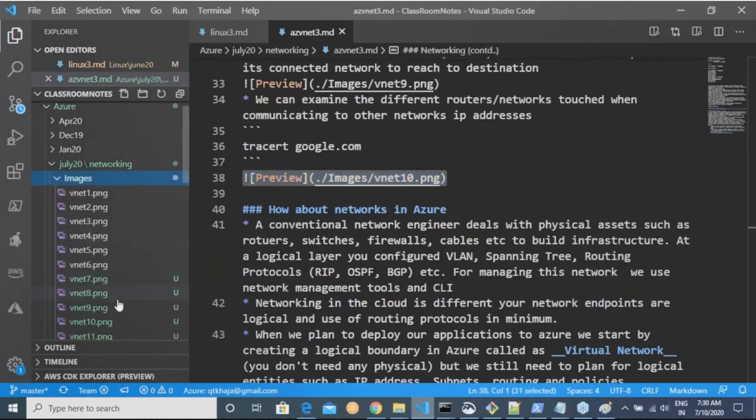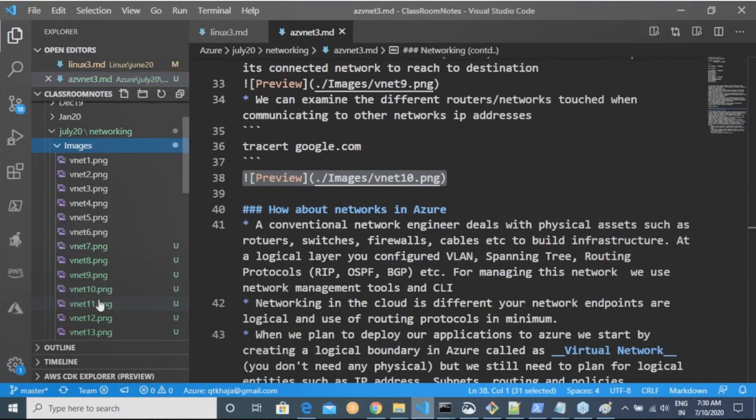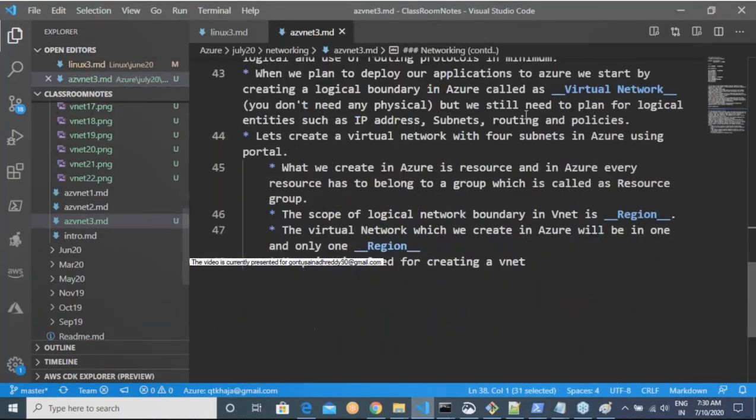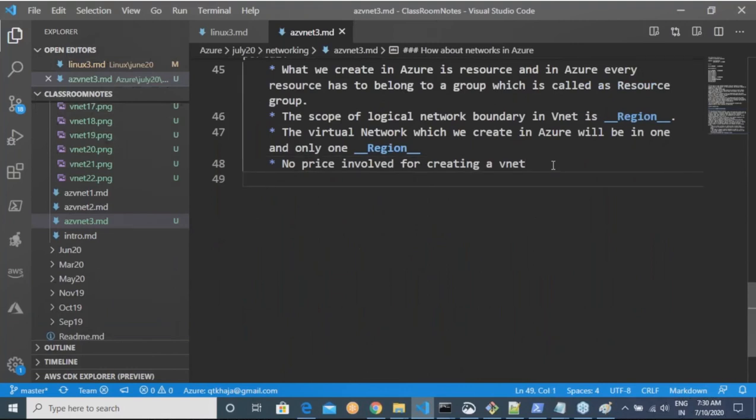Man, there are loads of images which I need to add. Let me try to look into it. Yeah, fine. Let me try to put all of those screen captures. Okay.